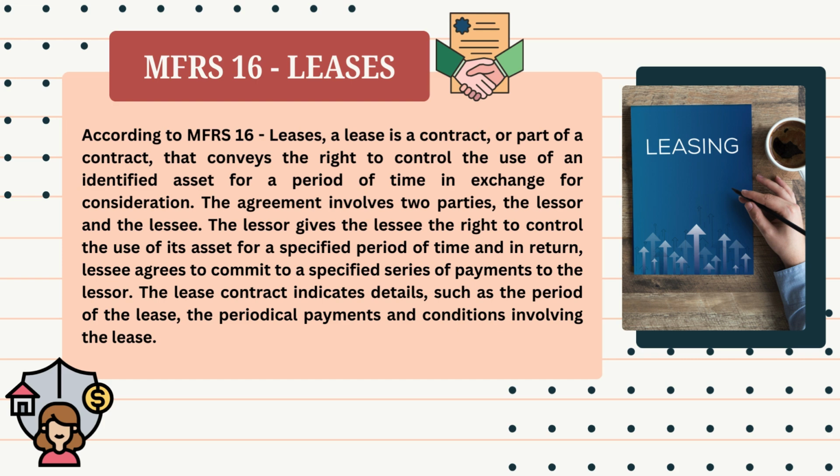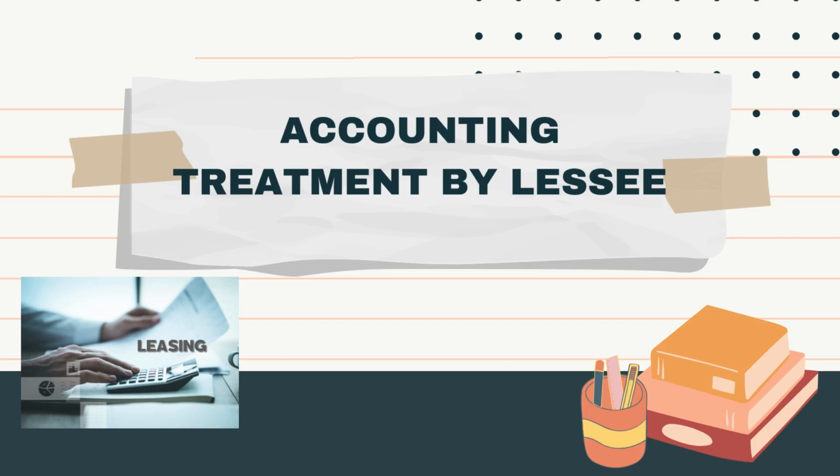The agreement involves two parties, the lessor and the lessee. The lessor gives the lessee the right to control the use of its asset for a specified period of time, and in return, the lessee agrees to commit to a specified series of payments to the lessor. The lease contract indicates details such as the period of the lease, the periodical payment, and the conditions involving the lease. In this part, we just focus on the accounting treatment, which is the right of use asset.